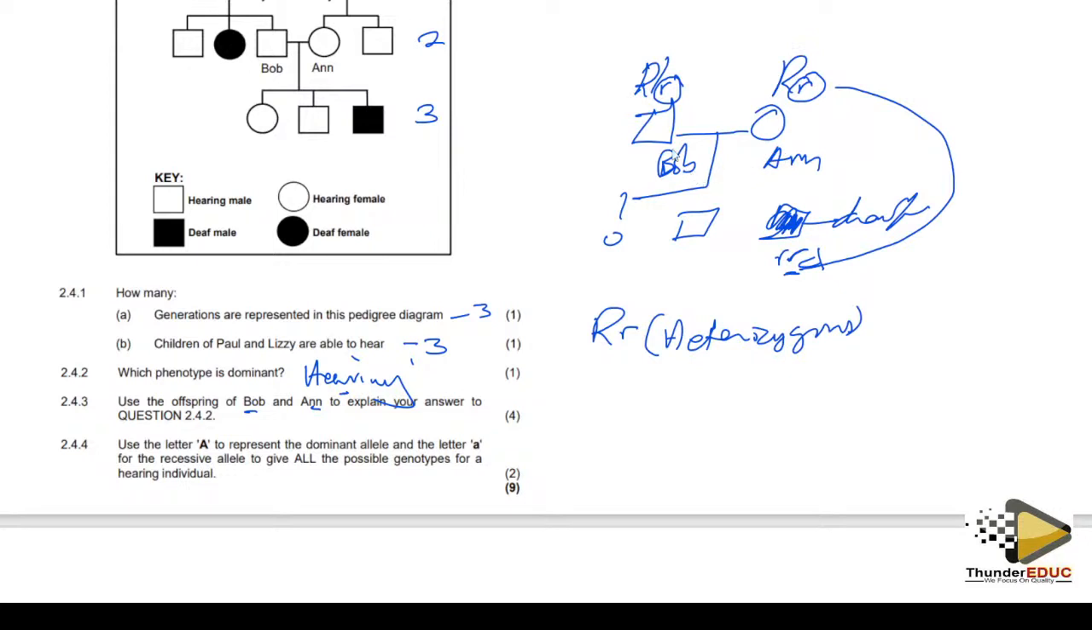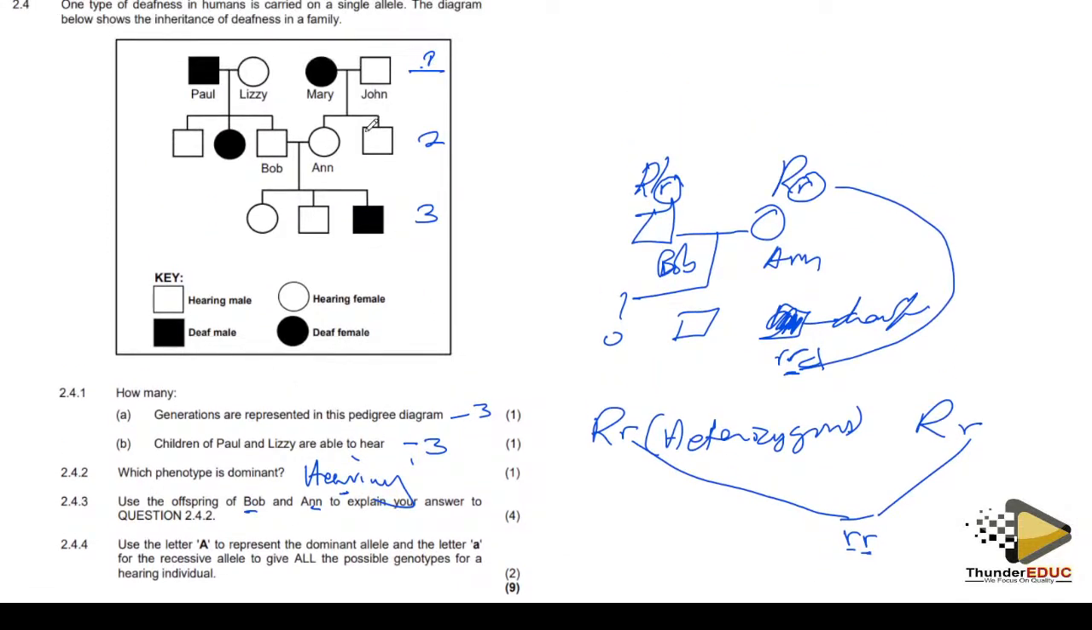They passed their recessive alleles to one kid, and the kid became deaf, which is small r, small r. That is the reason why Bob and Anna produced a kid with this defect of deafness. Sometimes they try to change it or tilt it, as long as you know the principle.